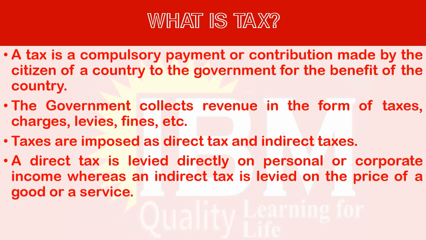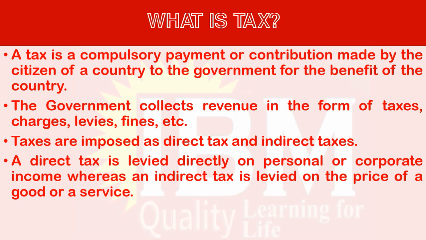For example, if the government is charging a tax on my income, I have to pay it. So it is a tax directly imposed on me, then it becomes a direct tax. The direct tax is normally charged on the income or profit of an organization. That is the feature of a direct tax.